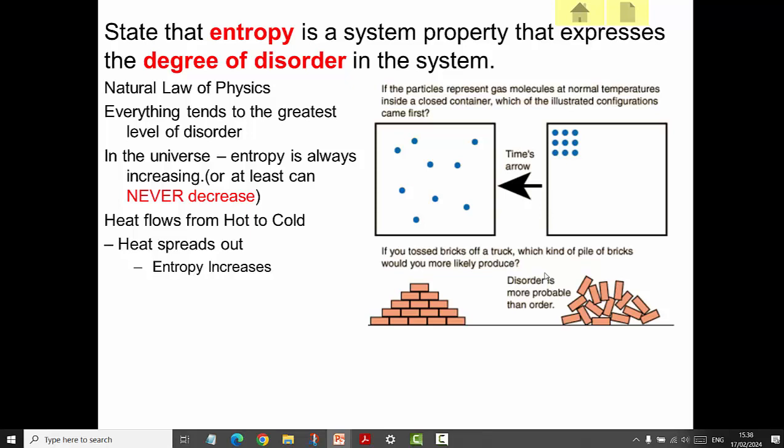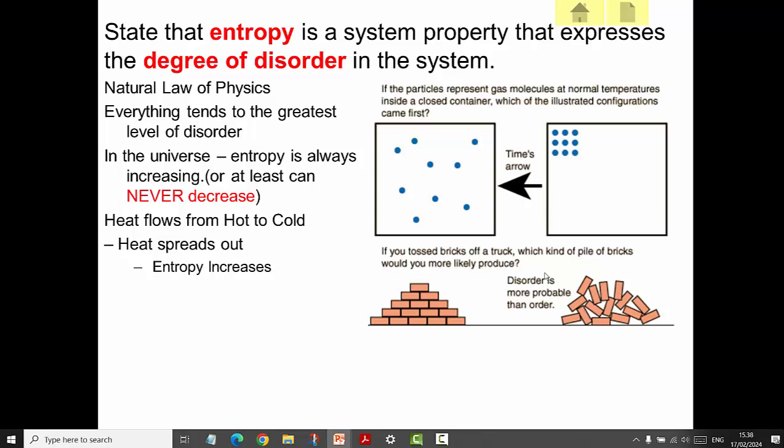There are many more ways for heat to be spread out in a system than there are for it to be compacted in a small place. If we take the example on the top right again, all the heat is concentrated in the top left hand corner. It's not likely to stay there, it's likely to spread out. Heat spreads out.